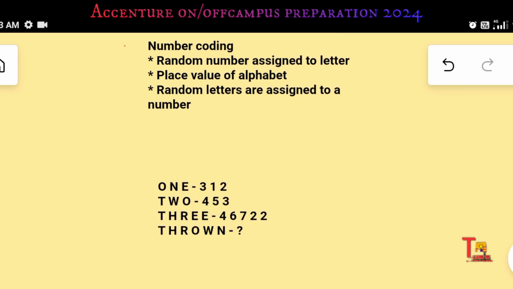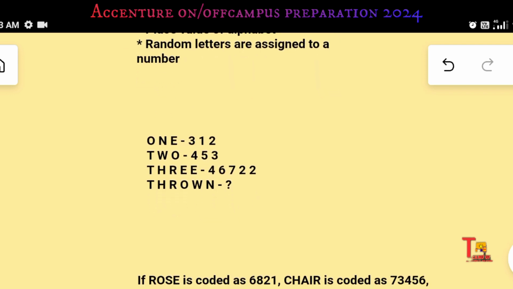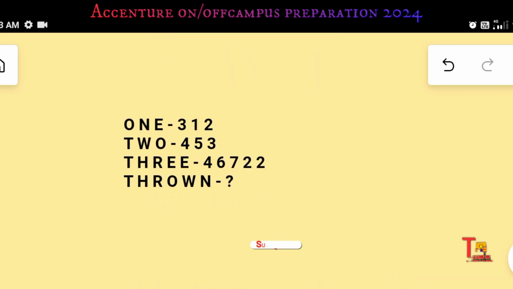And the problem is regarding number coding. So 1 is written like 312 and 2 is written like 453, 3 is written like this. So what will be the value of "thrown"?